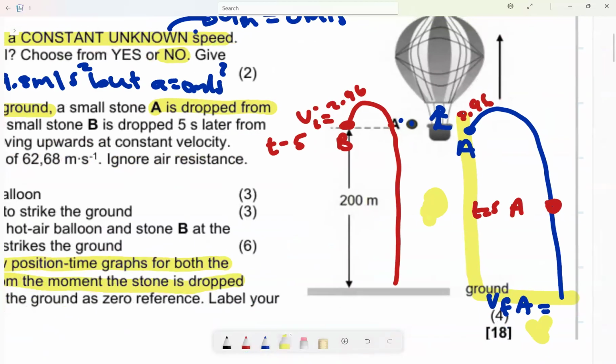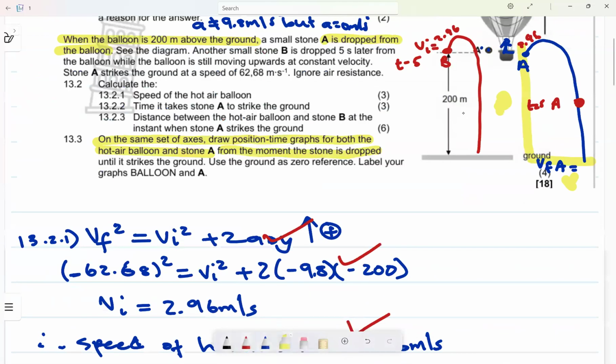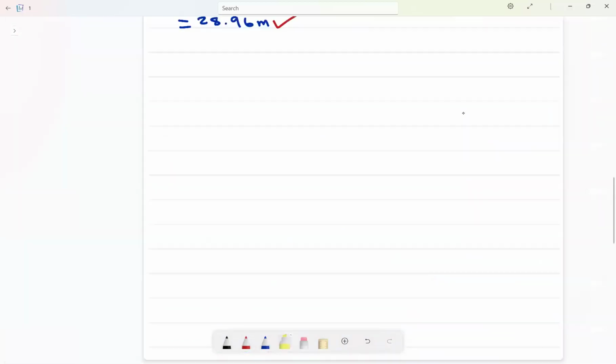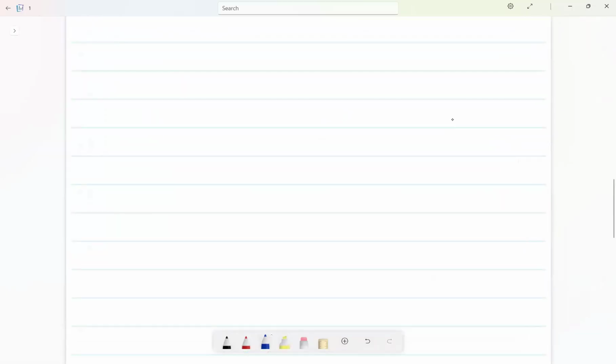For A, I'm already sorted, it is the position time graph again.